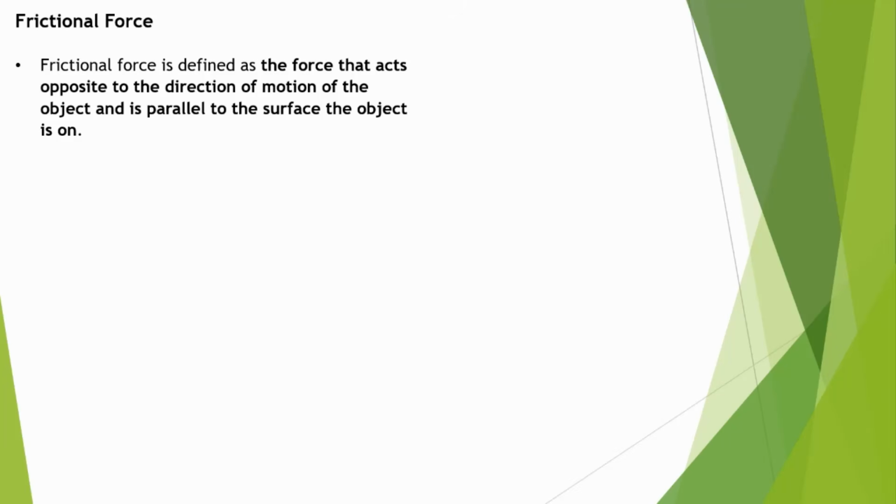Frictional force opposes the direction of motion of an object and also is parallel to the surface the object is on. What do I mean by this? Follow my lead. Object, there you are. And then I've got my particular horizontal surface for now. And then the object is moving. Let's say it is displacing to the right. That's where the object is moving.